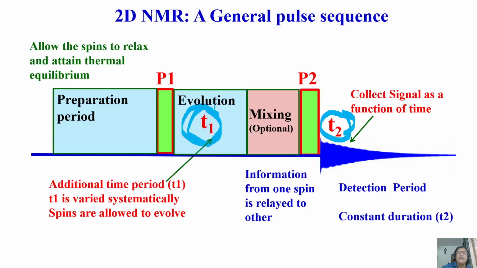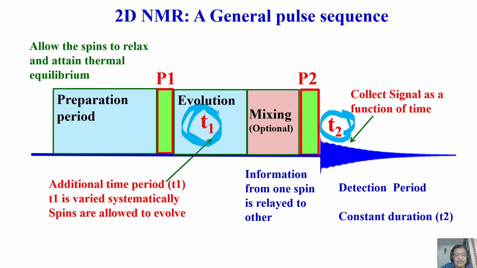How do they evolve? Evolution takes place like human evolution, like evolution in life. Whatever you do for the spin system here with the pulse sequence, bring it here, and it starts evolving with time depending upon the type of interaction. It could be J coupling, chemical shift, homonuclear or heteronuclear J coupling, whatever it is.